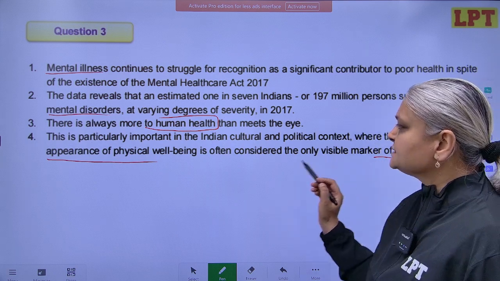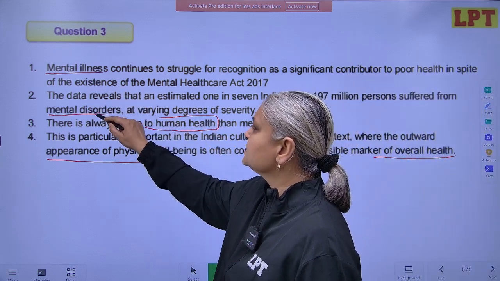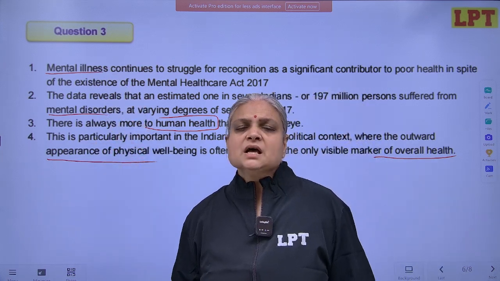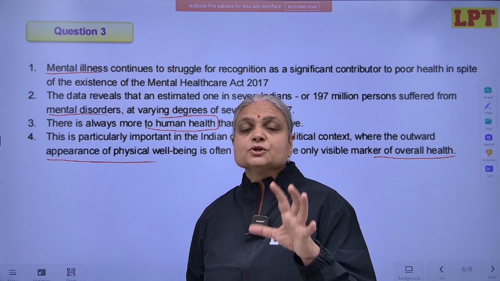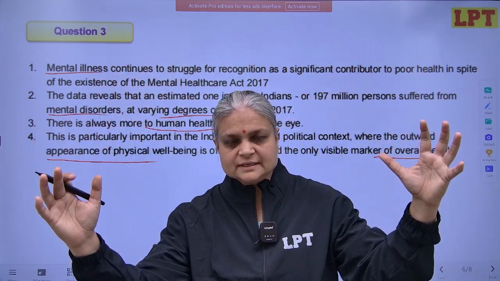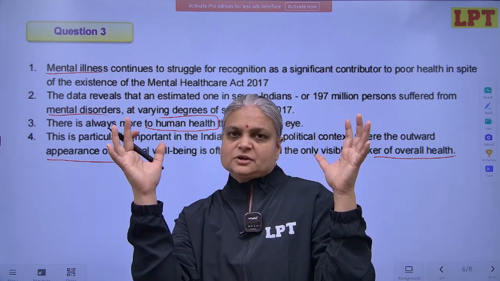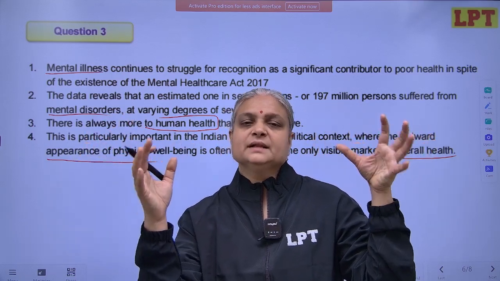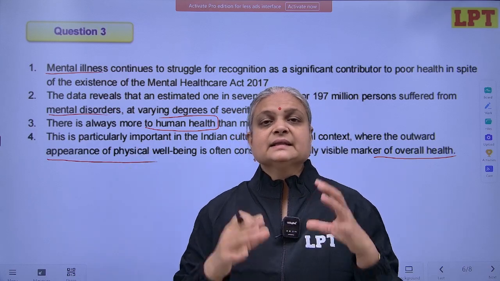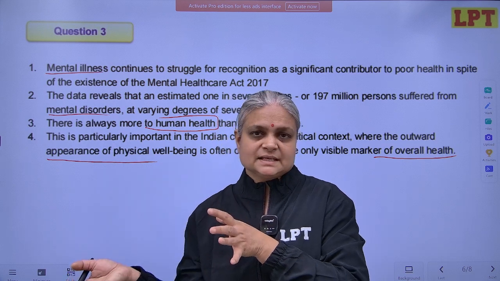So very clear distinction that these two sentences are talking about overall health while these two sentences are talking about mental illness and mental disorders. So you have to identify what should introduce the entire topic. Obviously, we move from a general topic to a specific illness, isn't it? So first we'll be talking about the overall health of people and the idea behind that, and then we'll be moving towards a specific problem in that, and that is mental illness.